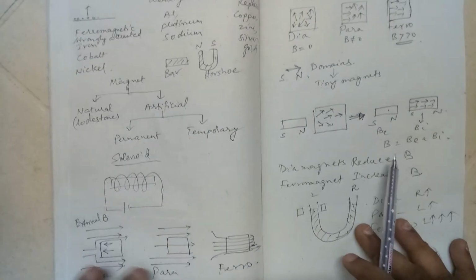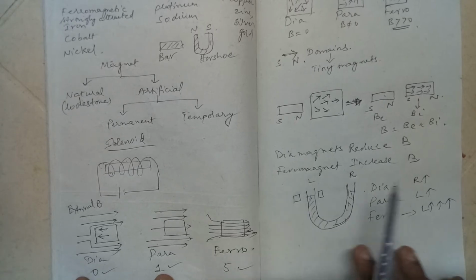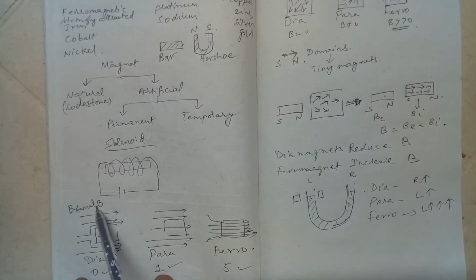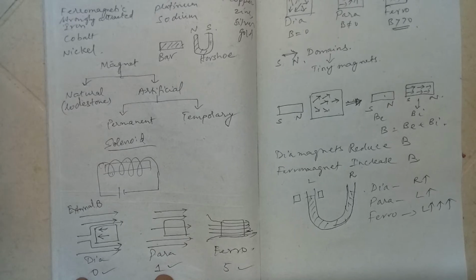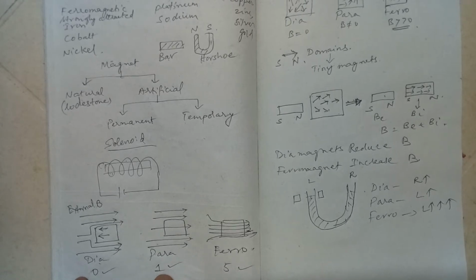Now, in the behavior, what is the difference in these three? If you take an external magnetic field, for illustration I have taken 5 magnetic lines. In dia, no magnetic line passes through inside the substance. 0 lines pass through. In fact, it actually repels.